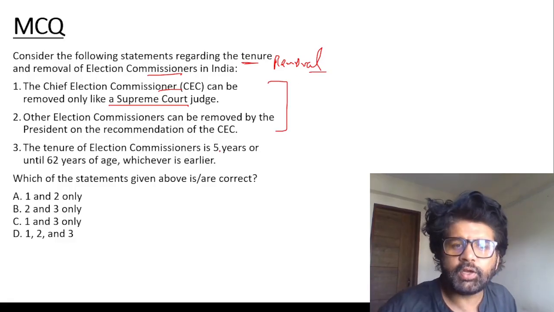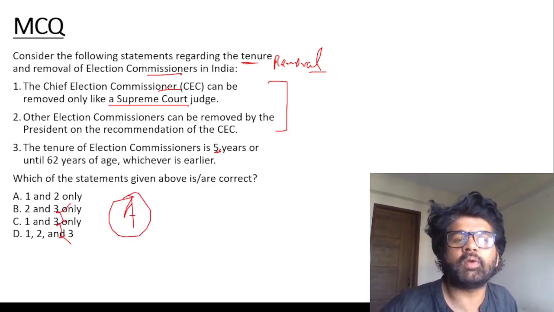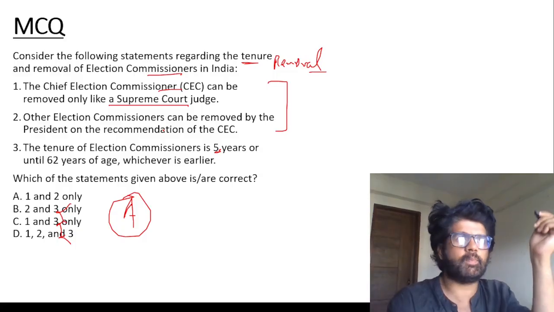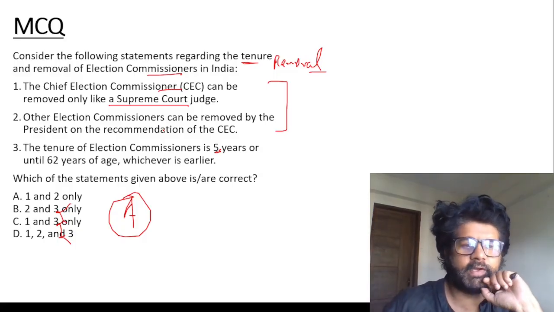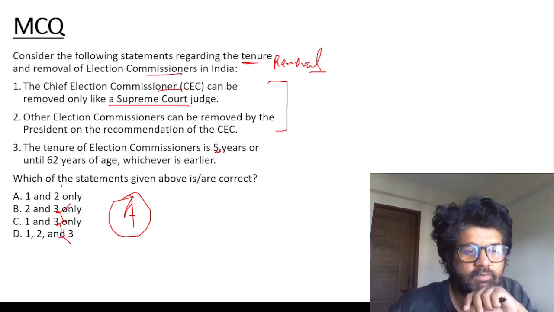So, tenure is not 5 years or 62 years, it is 6 years or 65. So, third is wrong. The answer is A, 1 and 2, even if you don't know. Chief Election Commissioner can be removed like a Supreme Court Judge, and the other ECs can be removed on the recommendation of the CEC. So you see, although they're first among equals, still the removal process is different. Same, but different. A is the answer, 1 and 2.